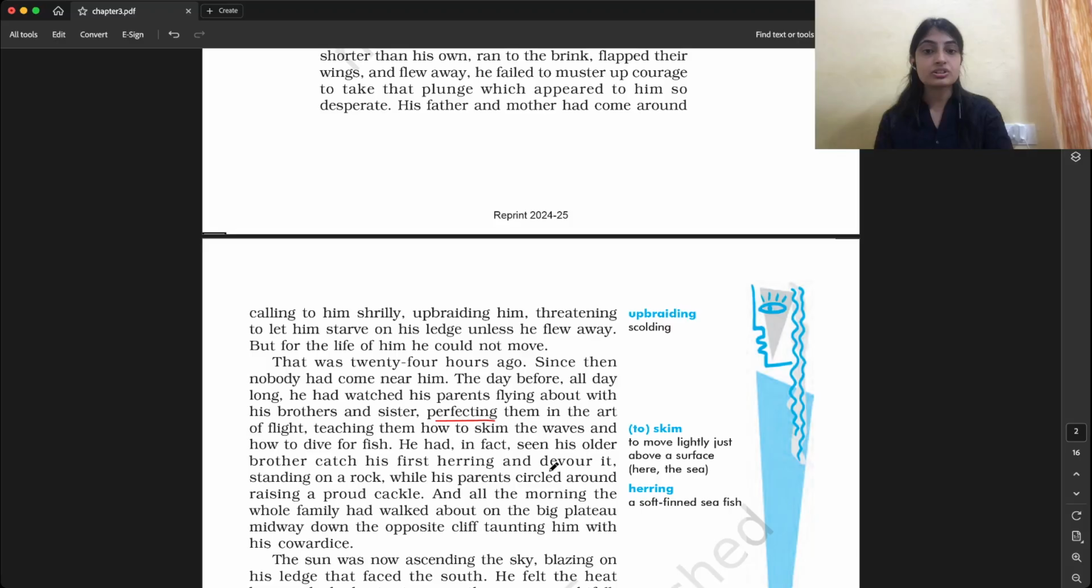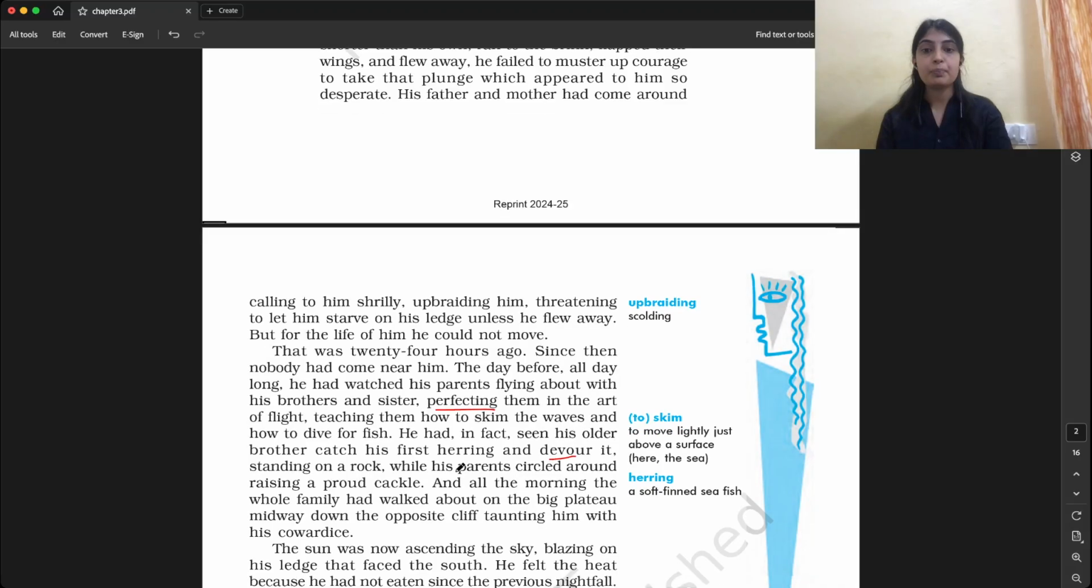Standing on a rock while his parents circle around, praising with a proud cackle. The parents were circling around, that means they were gathered around him, praising how well he has grown up, praising him with a proud cackle, with a proud voice. Okay.